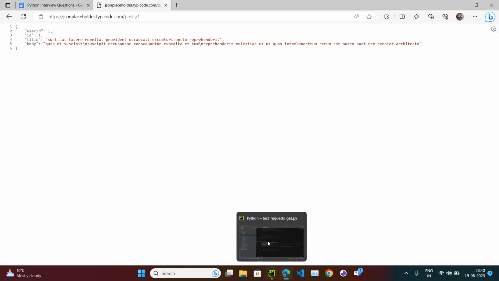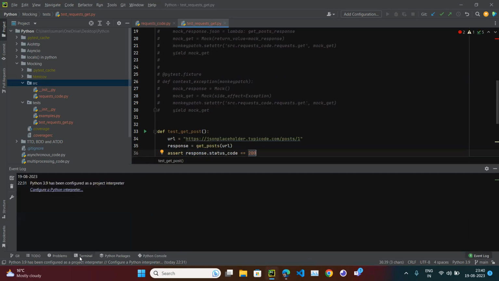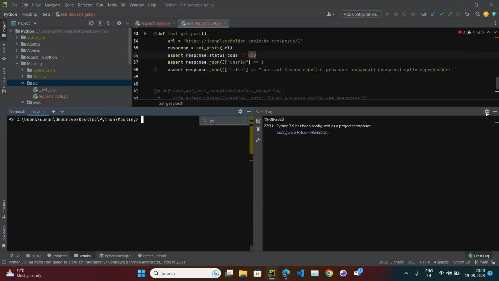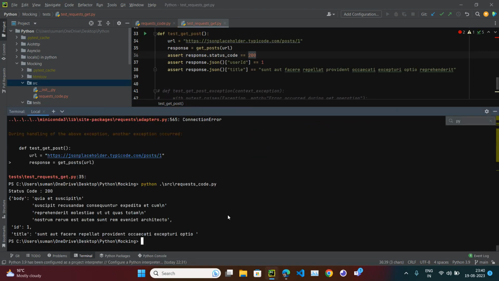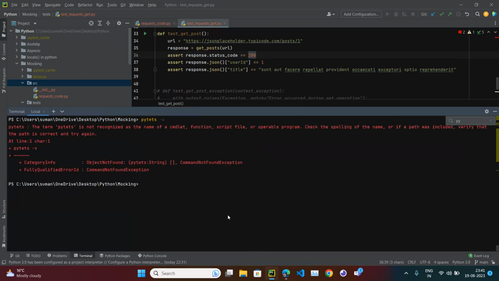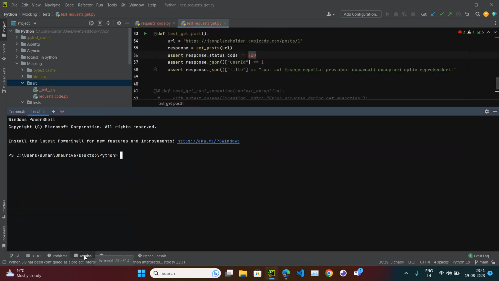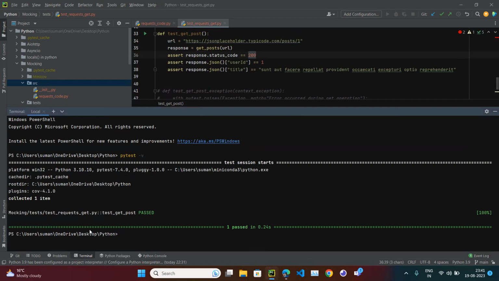So where is my pytest? Yeah. So we are just checking. So if I run this, so what happened? One minute. So if I run this, something happened, one minute. pytest -v. So if I run this, it runs fine.